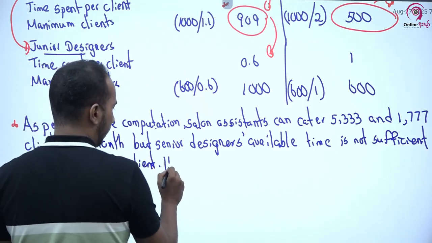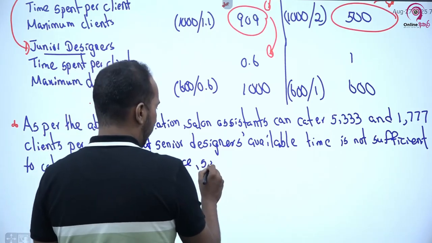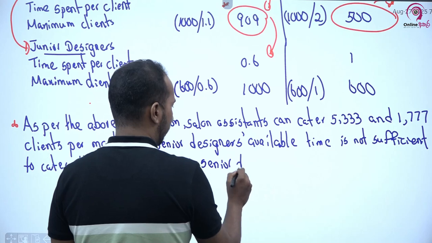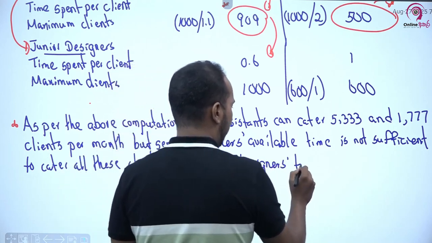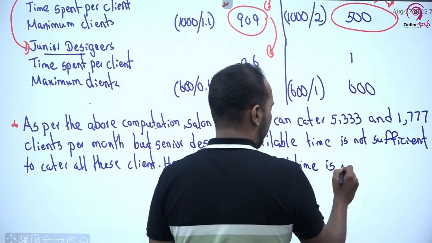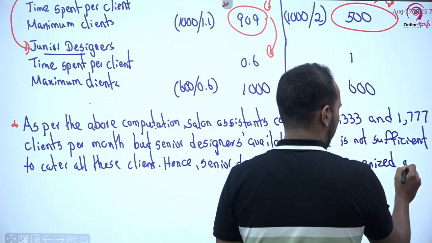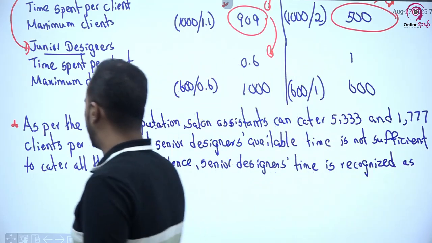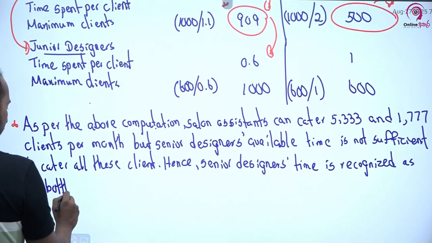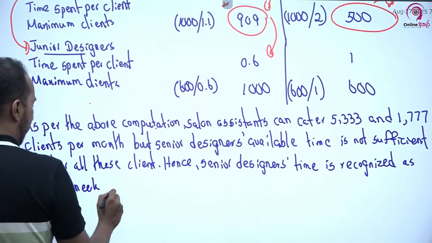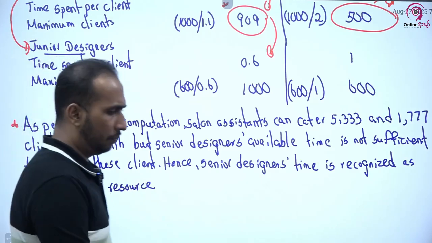Hence, senior designers' time is recognized as the bottleneck resource. So this is the justification that you have to give.